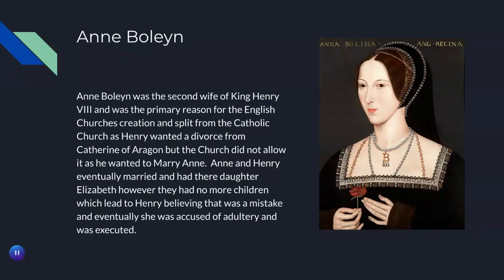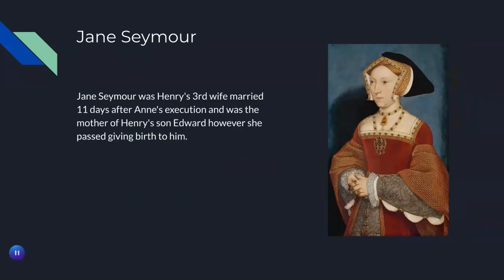Up first is Anne Boleyn, the second wife of King Henry VIII and the primary reason for the English Church's creation and split from the Catholic Church, as Henry wanted a divorce from Catherine of Aragon, but the Church did not allow it, as he wanted to marry Anne. Anne and Henry eventually married and had their daughter Elizabeth. However, they had no more children, which led to Henry believing that this was a mistake, and eventually she was accused of adultery and was executed.